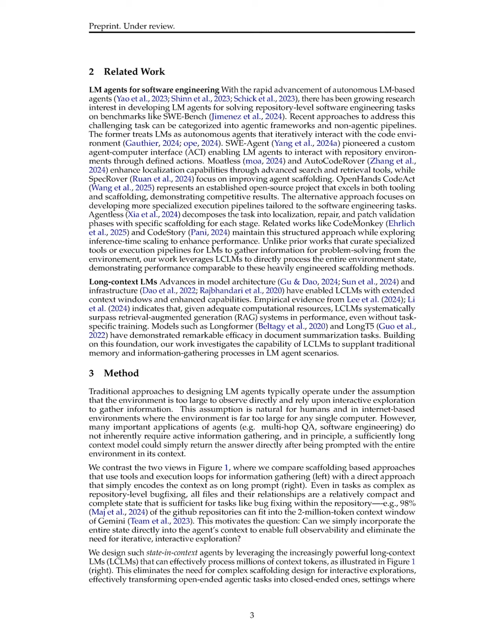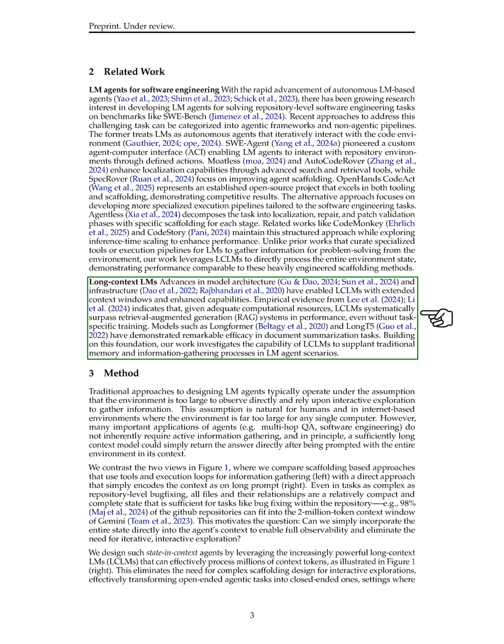Section Summary. In this section, we explore the potential of long-context language models, LCLMs, to simplify agent design for software engineering tasks by directly processing complete environment state information, rather than relying on complex scaffolding methods. Our findings indicate that LCLMs can outperform traditional agentic systems in certain scenarios, and we propose a hybrid approach that combines the strengths of both LCLMs and short-context models to further enhance performance.